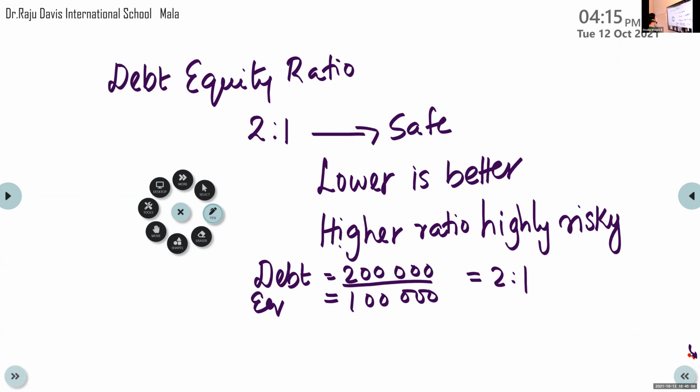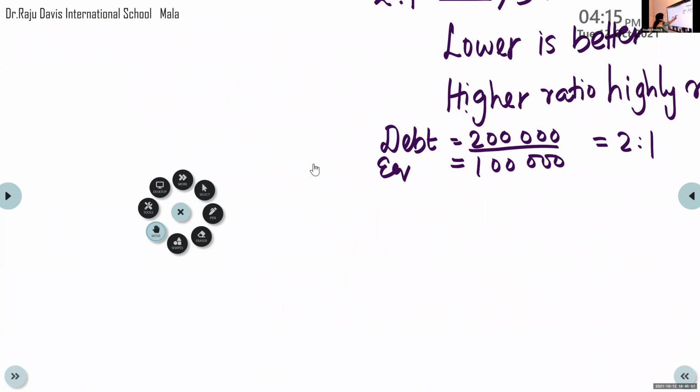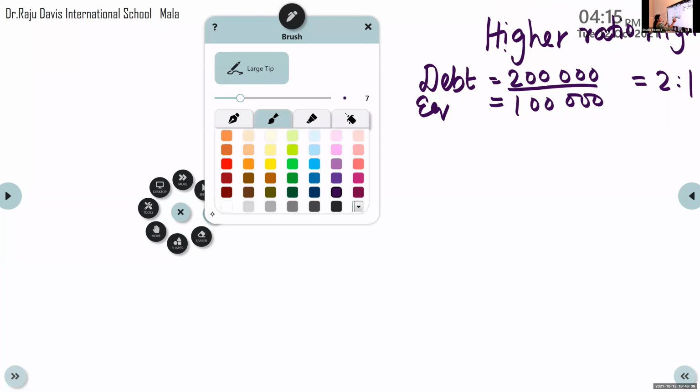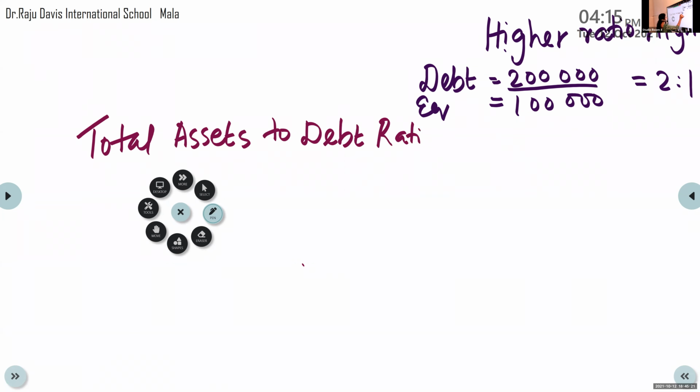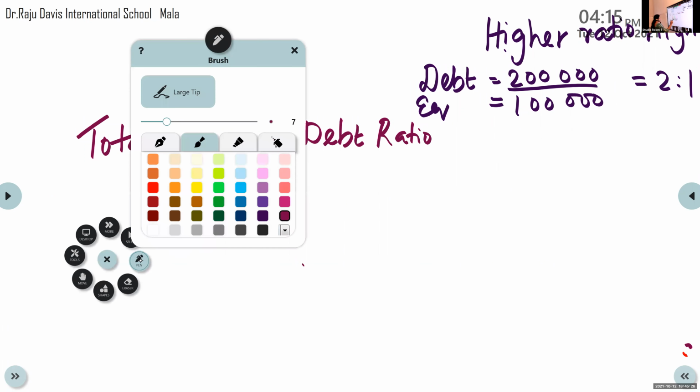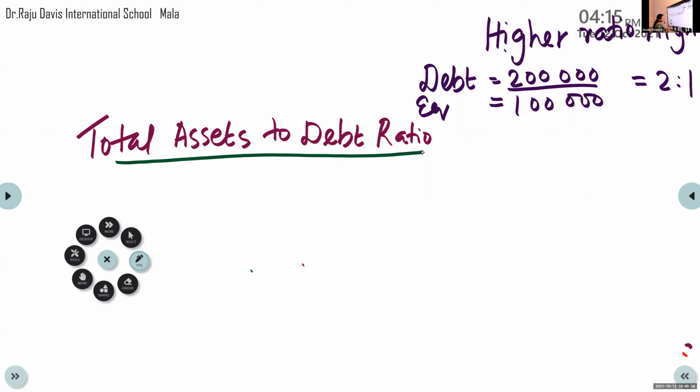Okay, so that's about debt equity ratio. Next, we have total assets to debt ratio. So one of you tell me, how is it calculated? Who will explain? Aparna, tell me, how is it calculated?